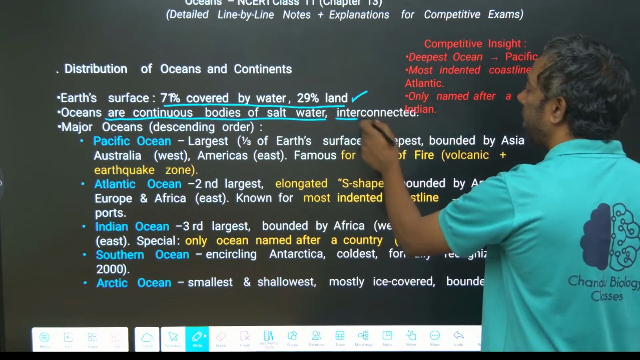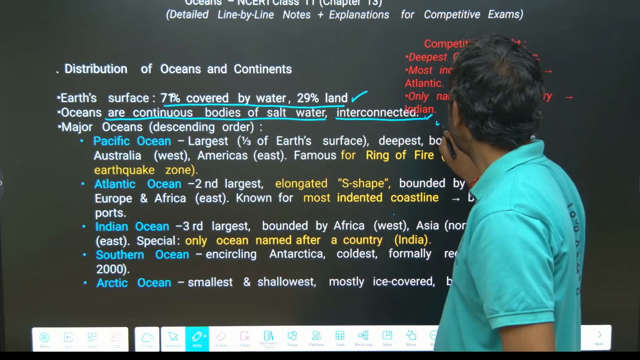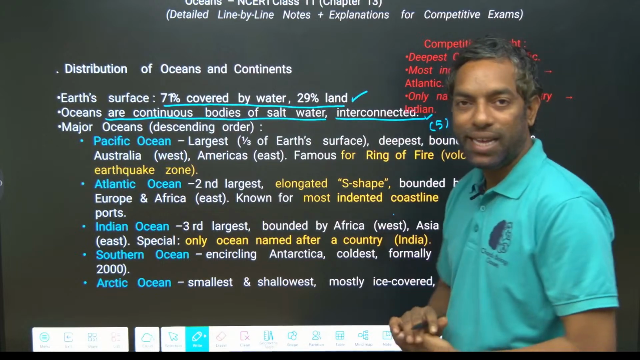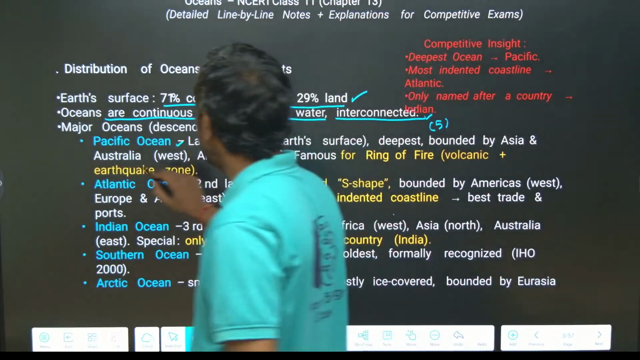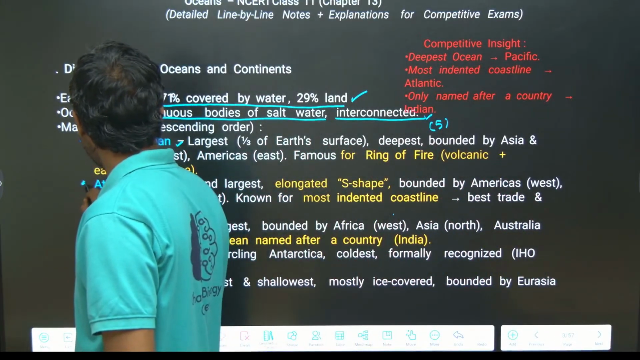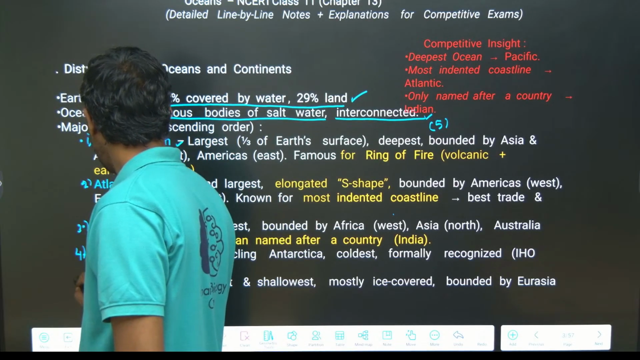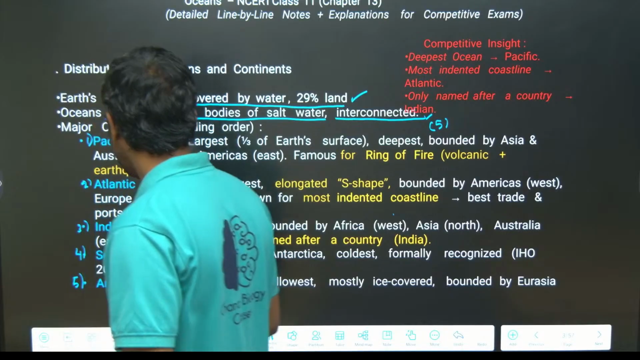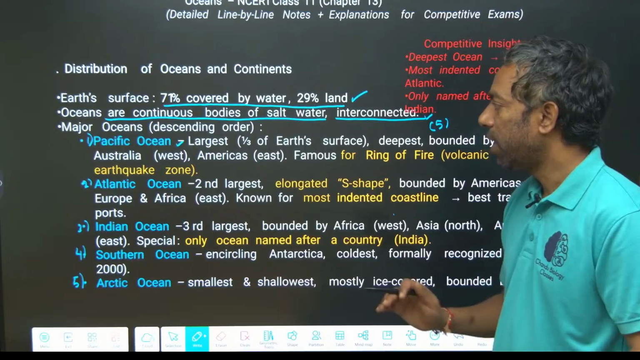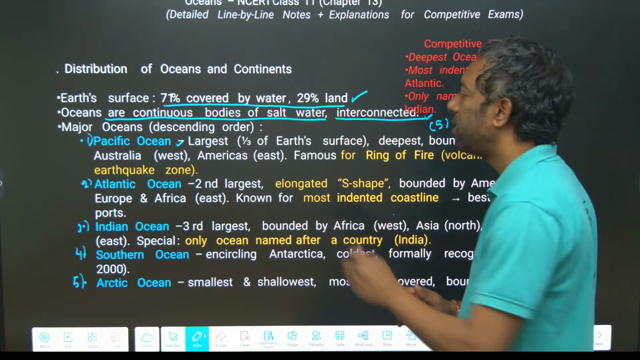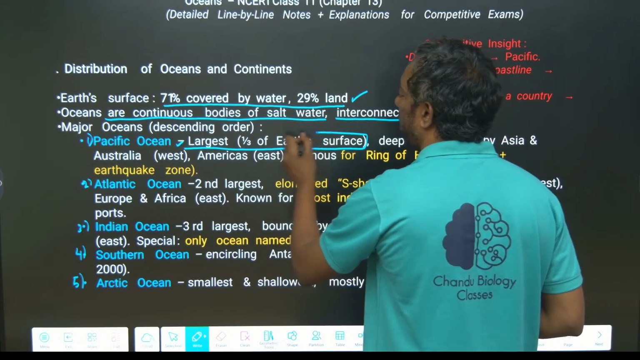It is interconnected with each other. The 5 main oceans are interconnected. The major oceans are the Pacific Ocean first, the Atlantic Ocean, the Indian Ocean, the South Ocean, and the Arctic Ocean. These are the 5 main oceans, guys. So, the Pacific Ocean is the largest ocean. 1/3 of the Earth's surface is occupied by it.